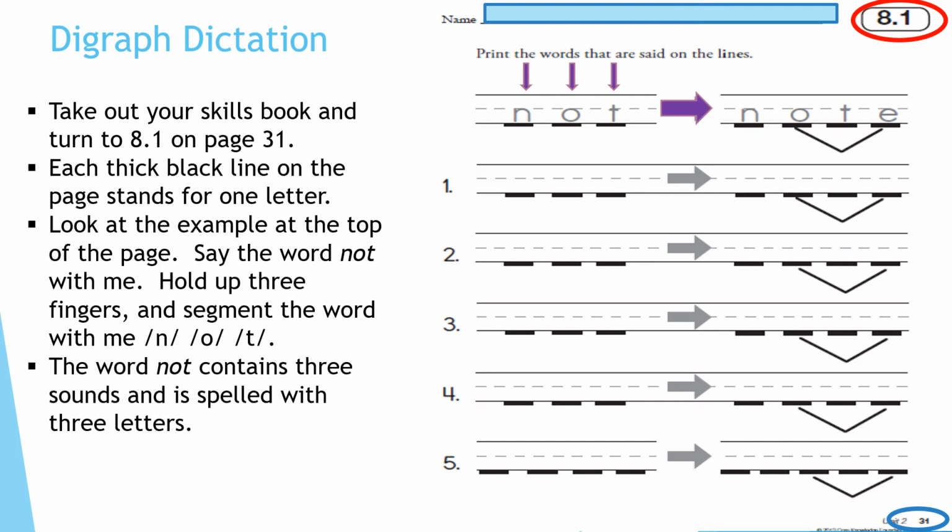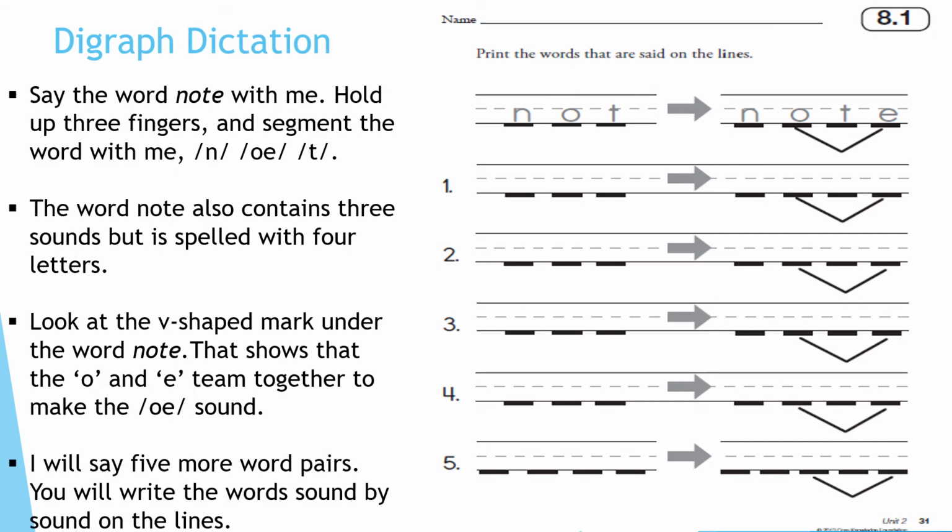Now, let's add our magic E to make a new word. Now, let's say our new word. Note. Now hold up 3 fingers and segment the new word with me. N, O, T. Note.